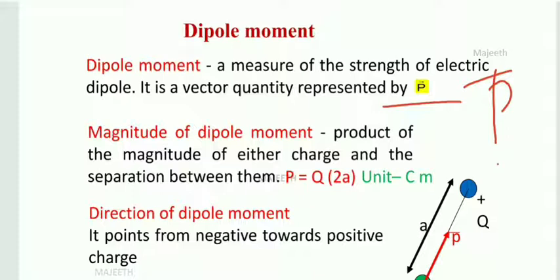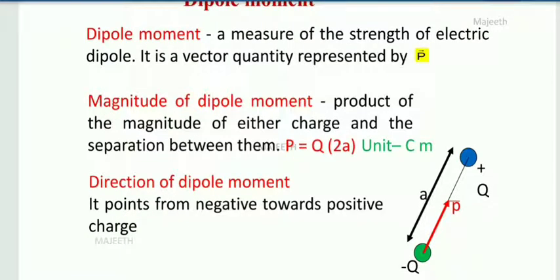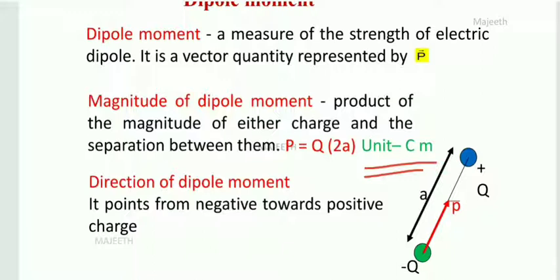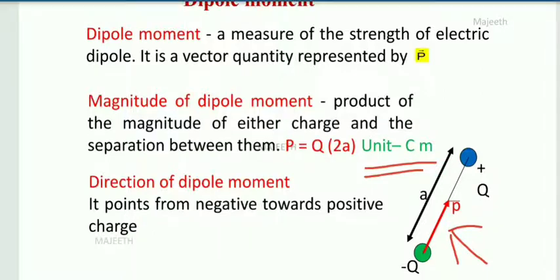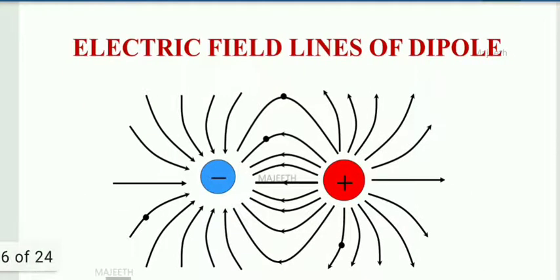What is the unit of charge? We know unit of charge is coulomb. Unit of distance is meter. So dipole moment has a unit of coulomb meter. What's the direction? As I told, dipole moment starts from negative charge and ends at positive charge. You see the arrow mark p vector is from negative to positive. Another thing you must remember, electric field lines go from positive to negative, whereas dipole moment goes from negative to positive. Don't forget and don't confuse.